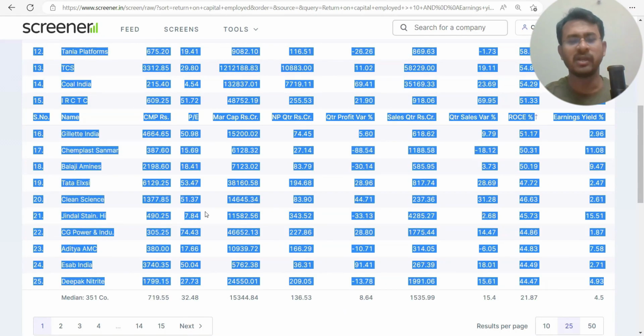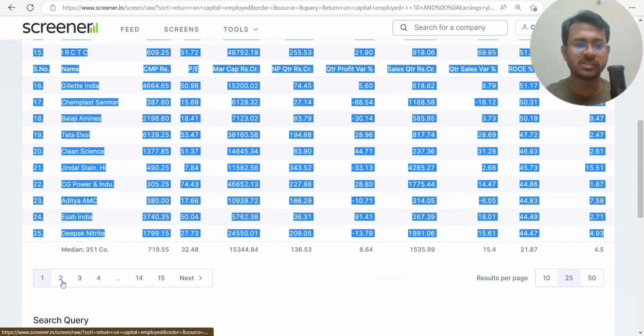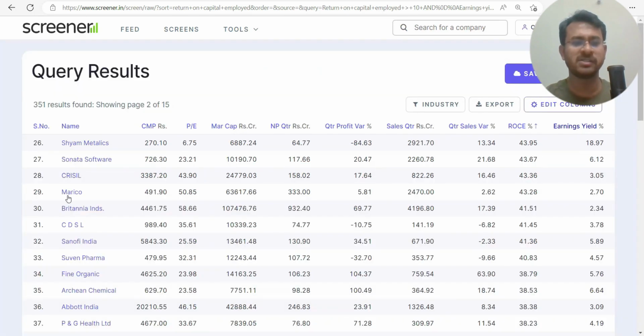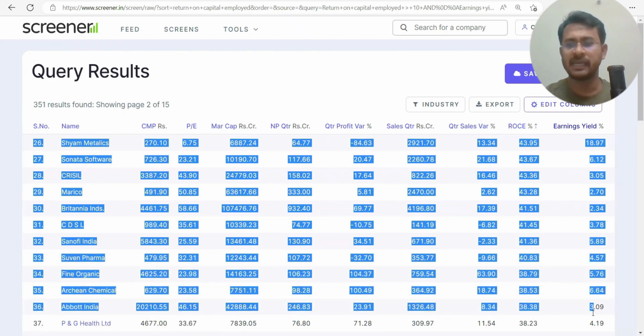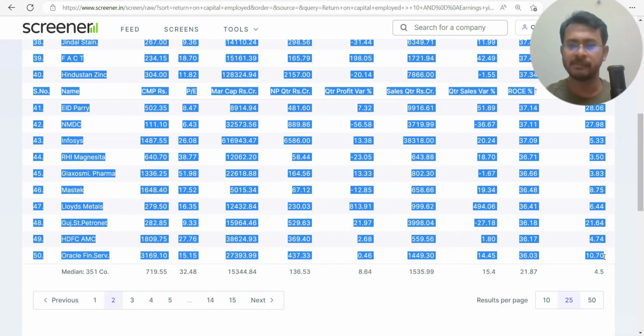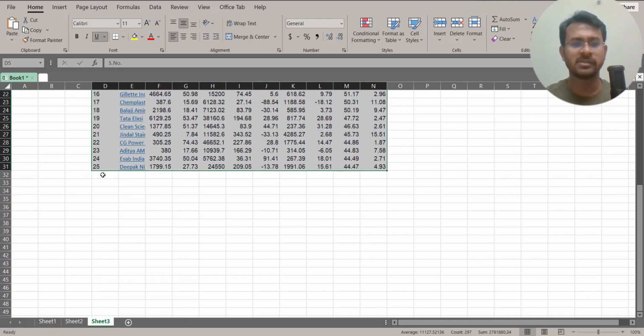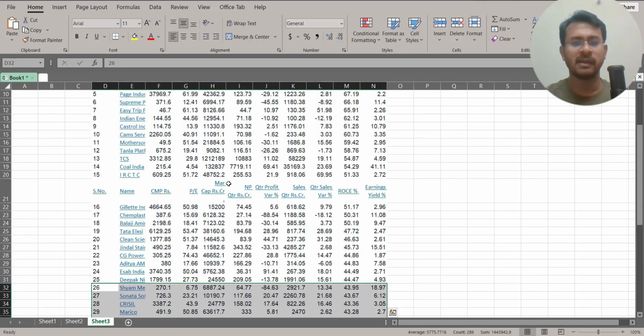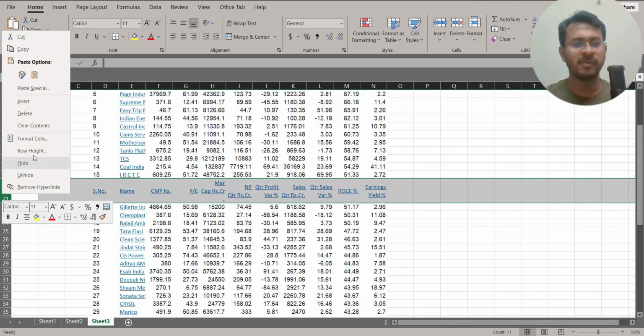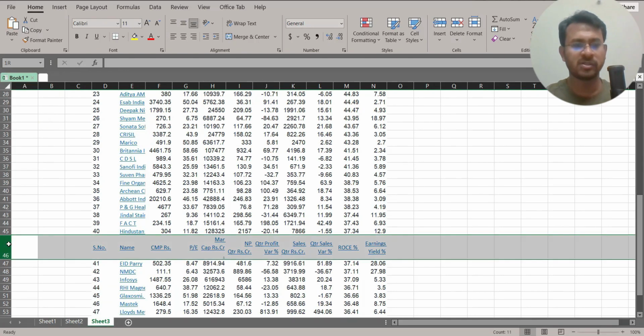Now remember, we are trying to figure out a total of 30 companies, right? So to do that, let's go to the second page. In the first page, you can see 25 companies. In the next page, you will see another 25 companies, right? So let us take the next set. So 26 to 50, this set we will take. We will simply copy paste here. Now we have got the top 50 companies, right?